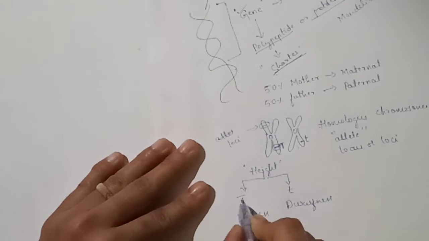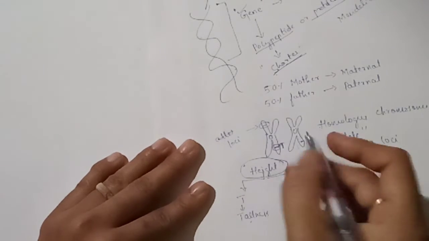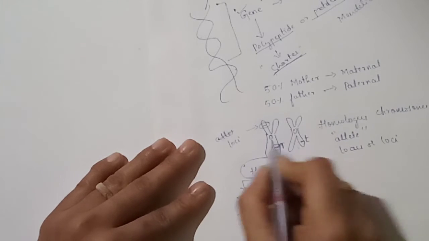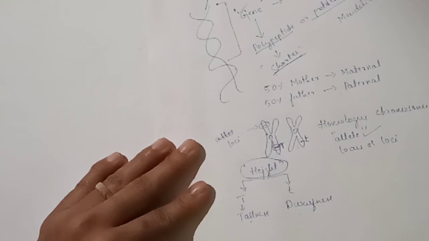These are the two alternative forms of a single gene, that is height, which is present on the same specific locus on homologous chromosome. They are called alleles or allelomorphs.